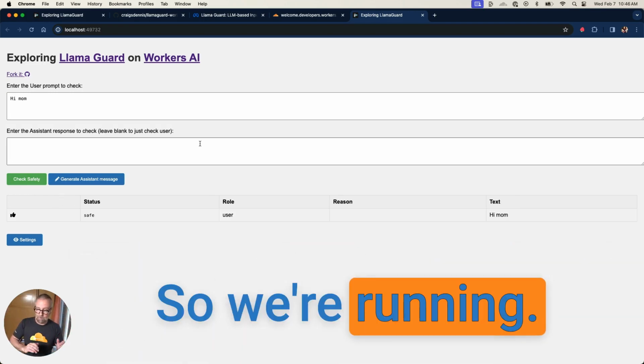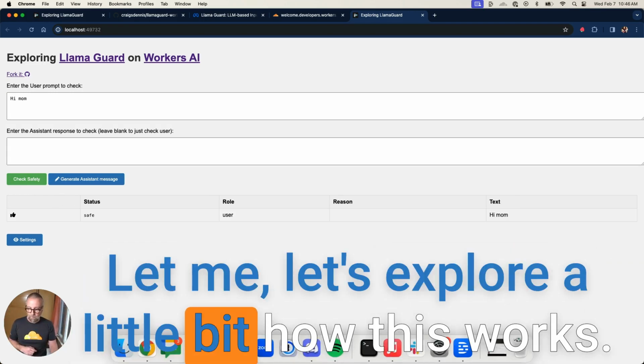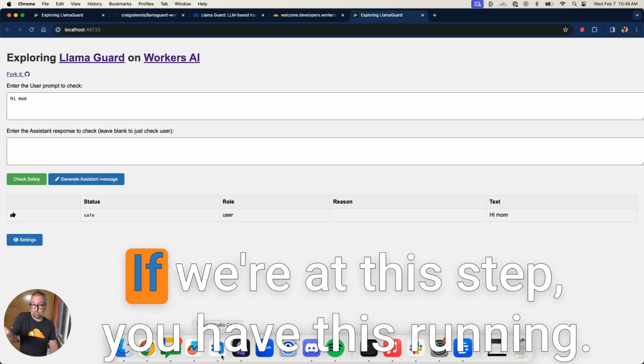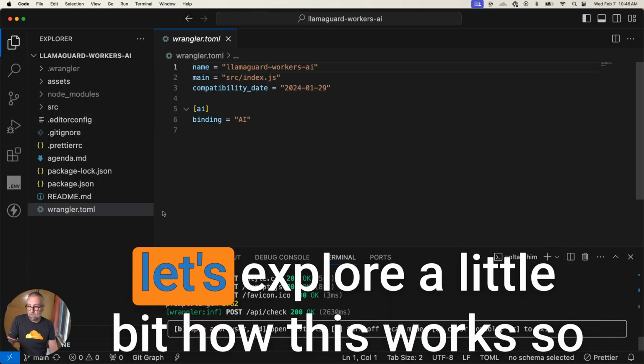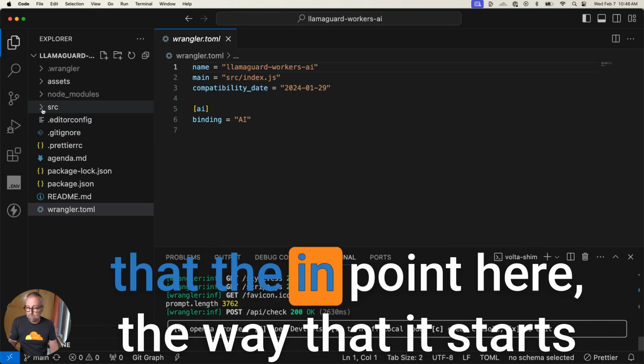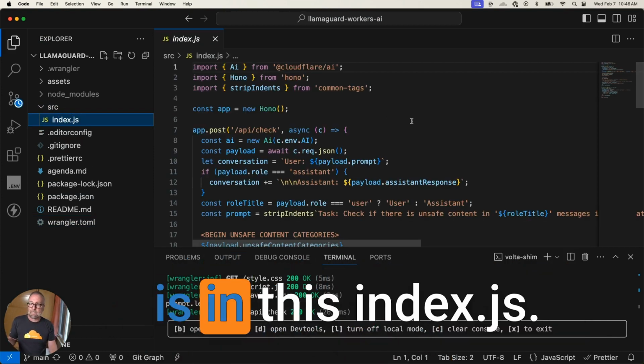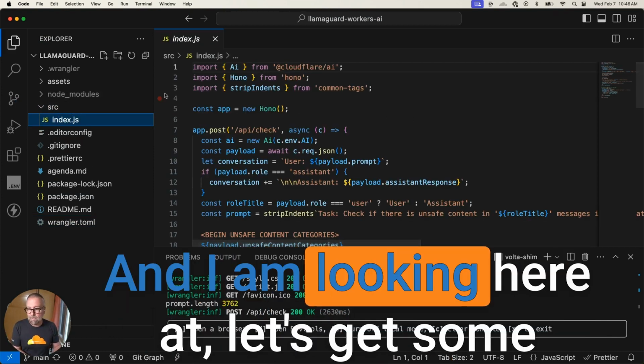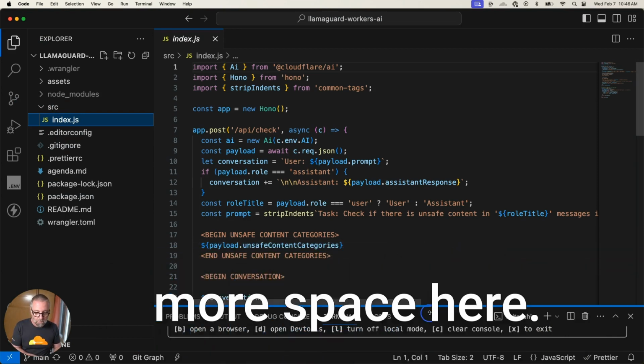Awesome. So we're running. Let's explore a little bit how this works. So now you should have this running. If we're at this step, you have this running. Let's explore a little bit how this works, so that the endpoint here, the way that it starts is in this index.js. And I am looking here at, let's get some more space here.